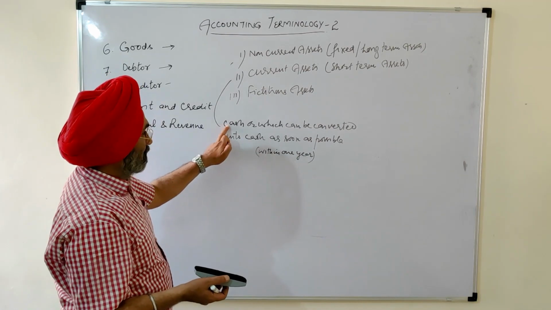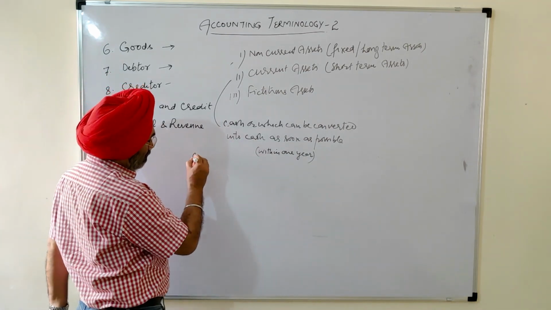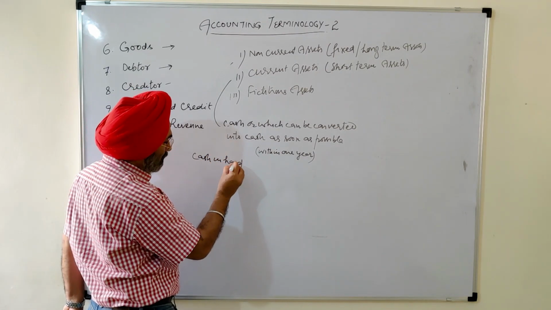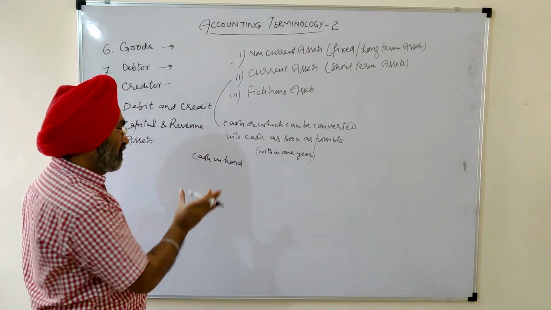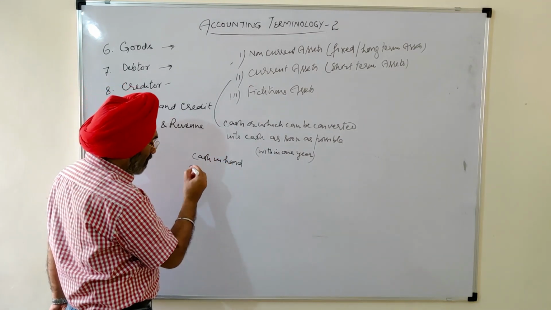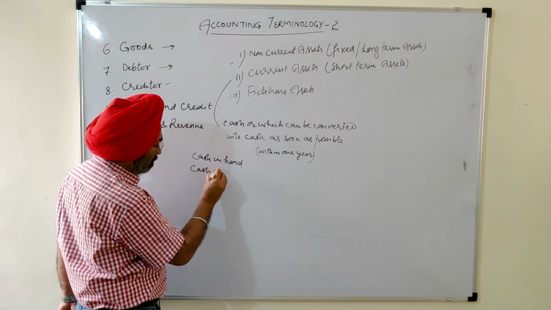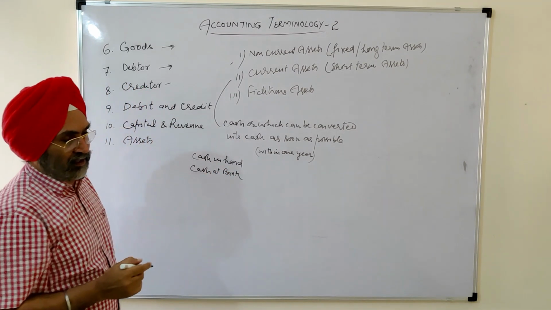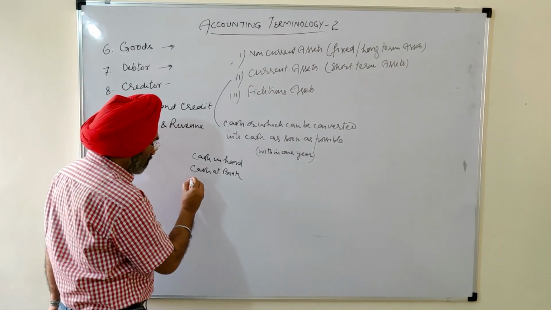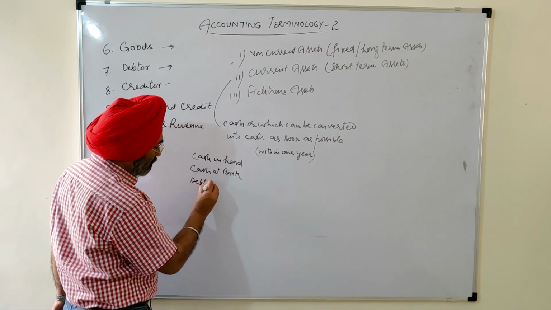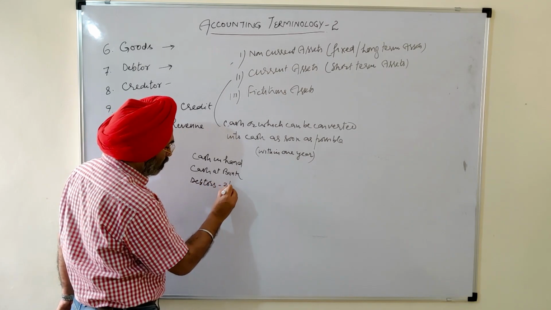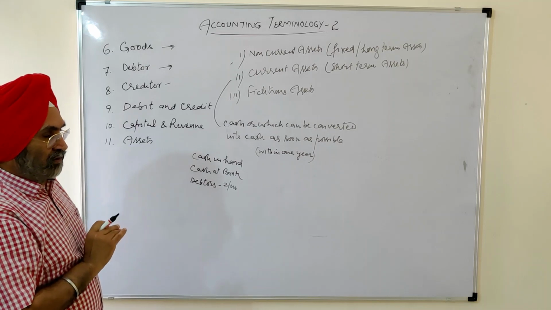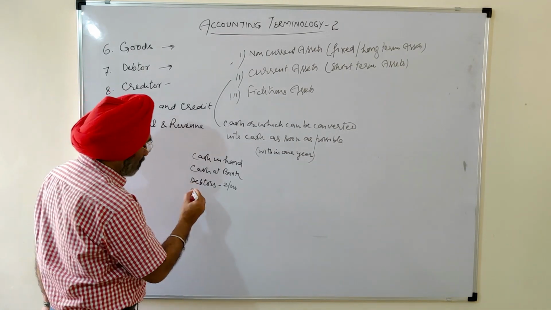So cash in hand, cash lying at office, means the same thing. This is one of the current assets. Cash lying at bank is again one of the current assets. Debtors, to whom you had sold the goods on credit of 2 months. After 2 months, those will be converted into cash. So debtors is a current asset.